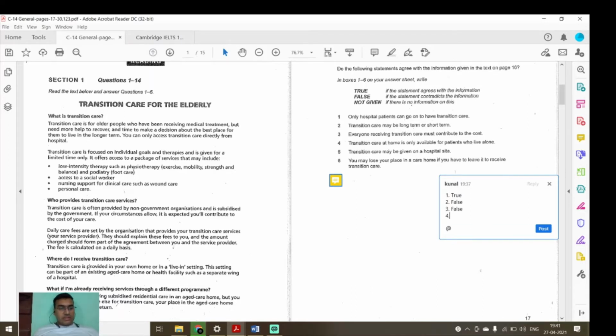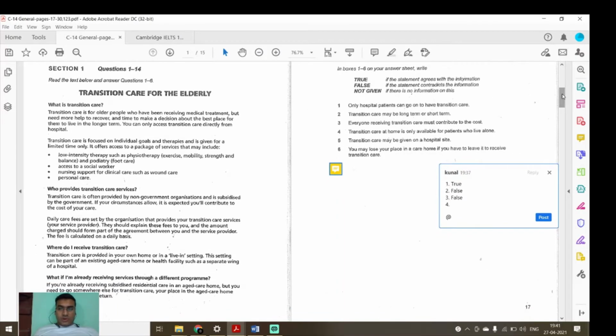Transition care at home is only available for patients who live alone. Nothing has been written like this. Transition care is provided in your own home or in a live-in setting. This setting can be a part of an existing aged care home. Means nothing has been written that it will be only given for patients who live alone. So I still think I should read it more so that I can answer it better. Again, I will keep reading.